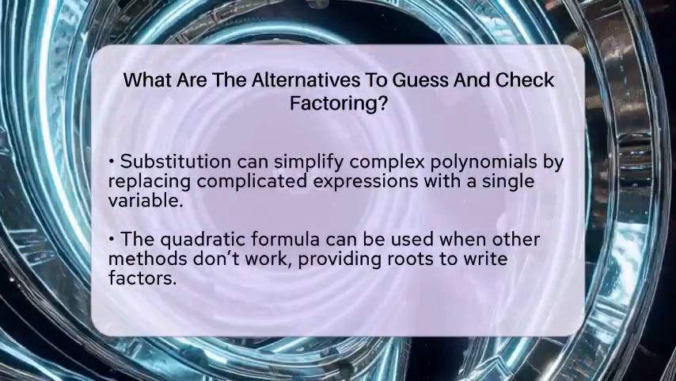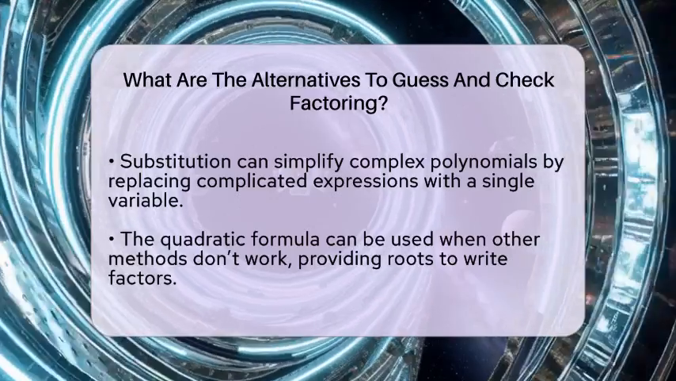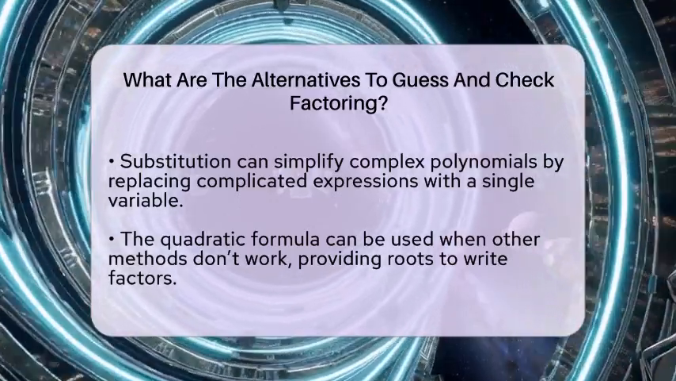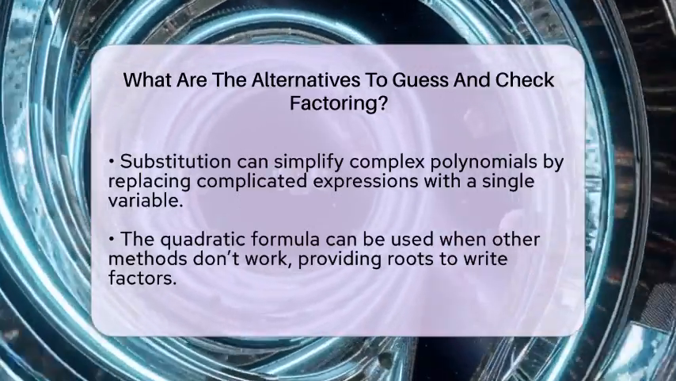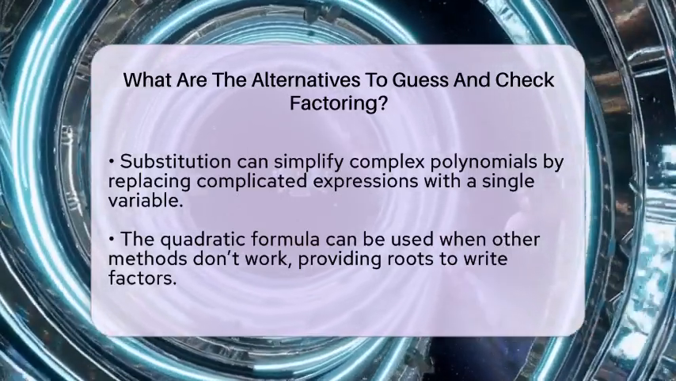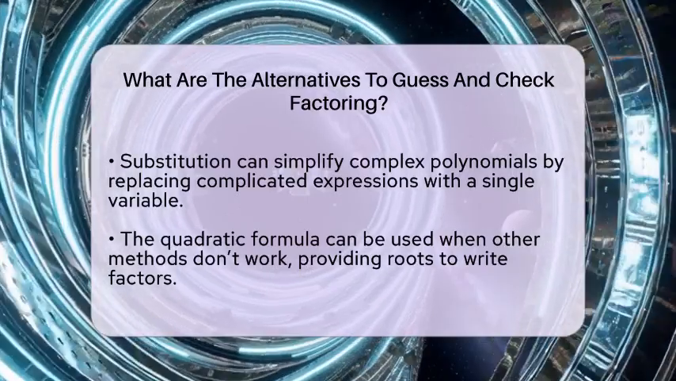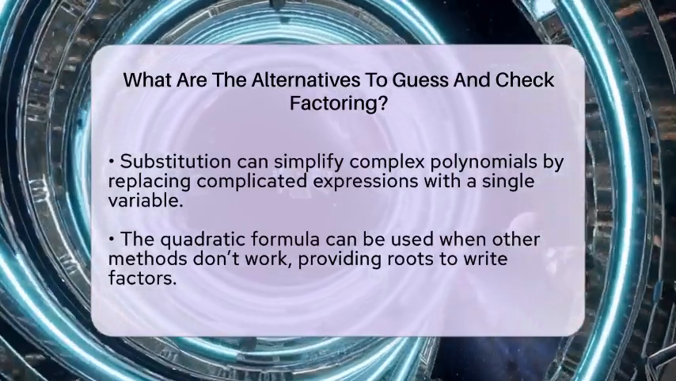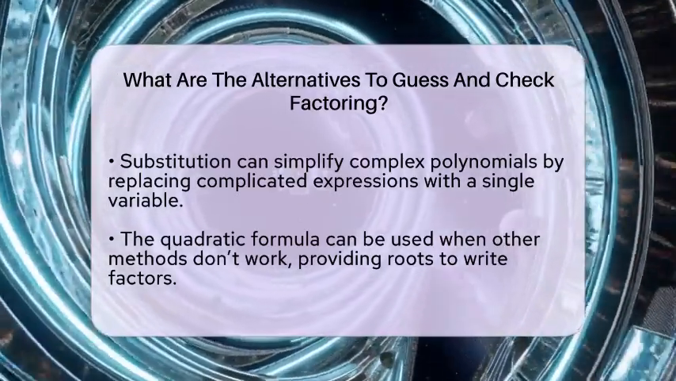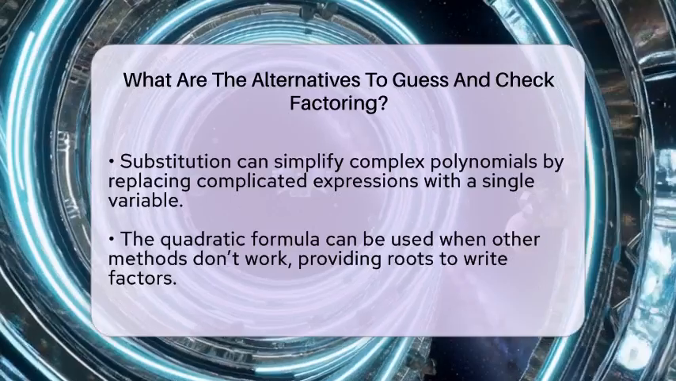Recognizing special product formulas can also save you time. For example, the difference of squares, which looks like a squared term minus another squared term, factors into two binomials. Sum and difference of cubes are other patterns that follow specific formulas, allowing you to factor directly without trial and error.